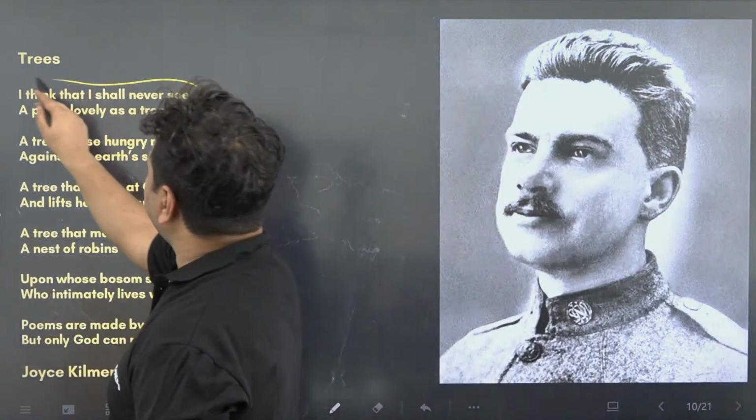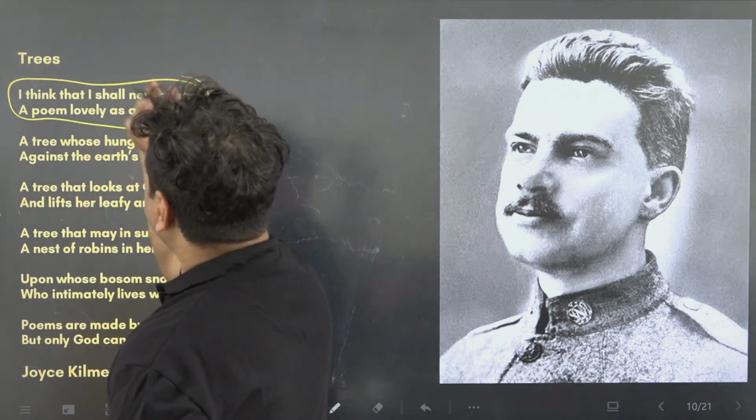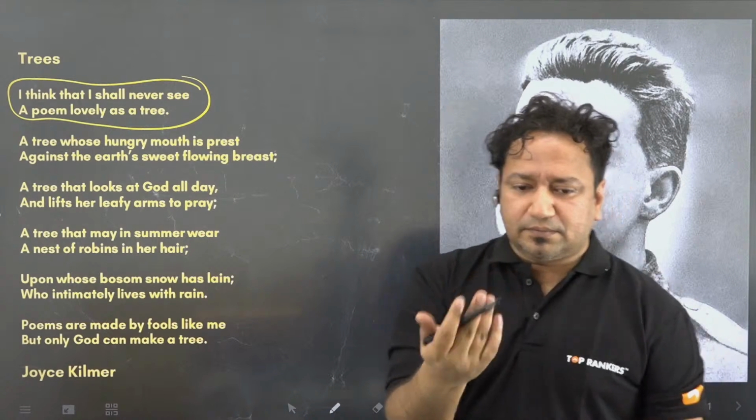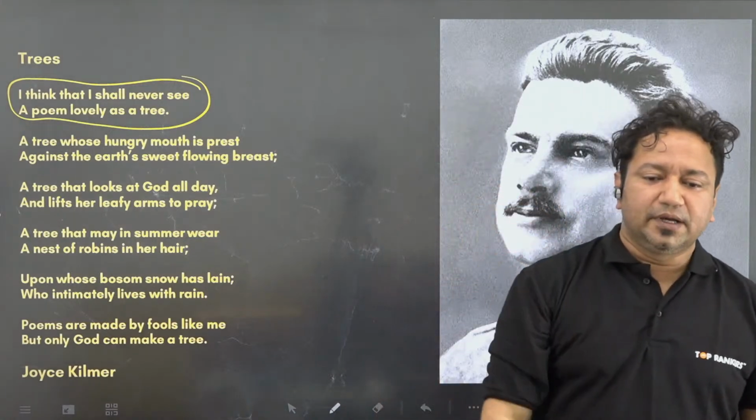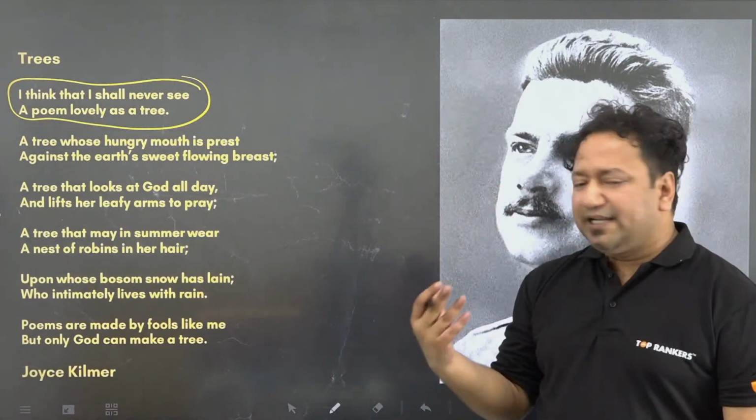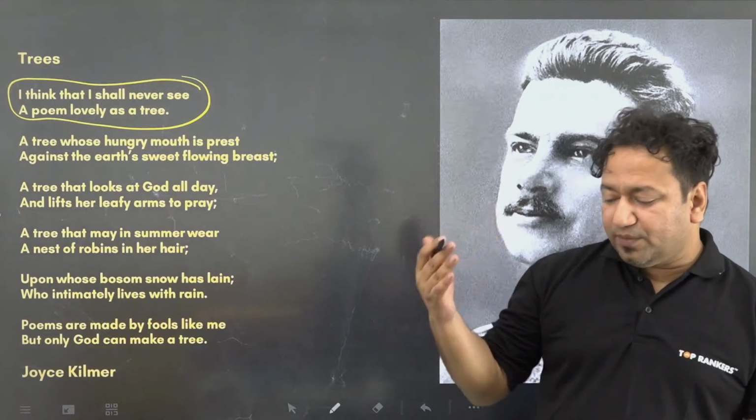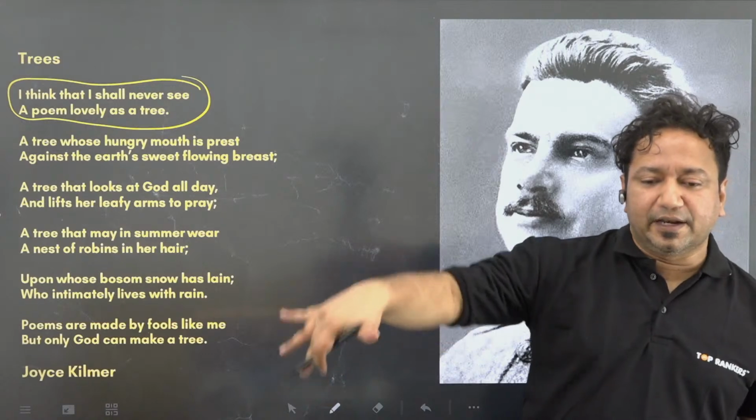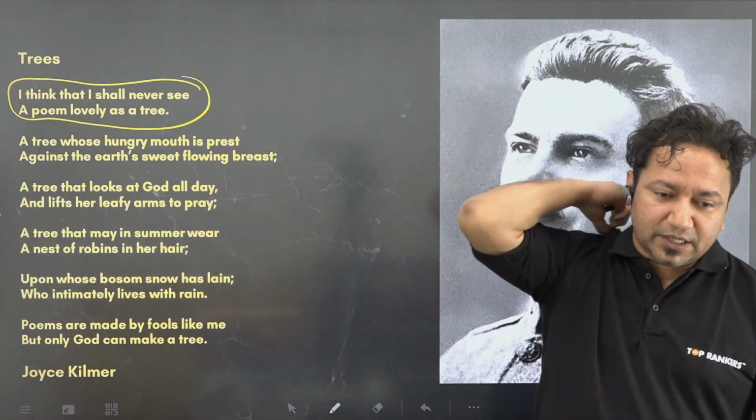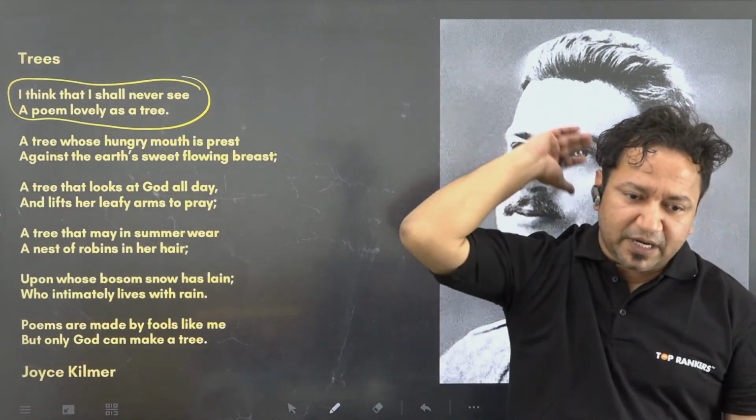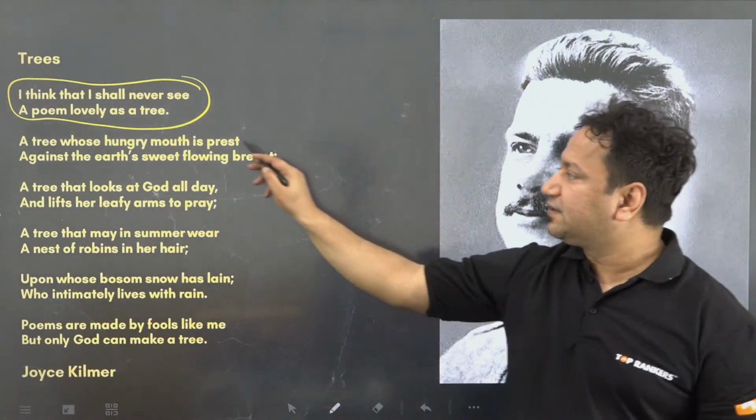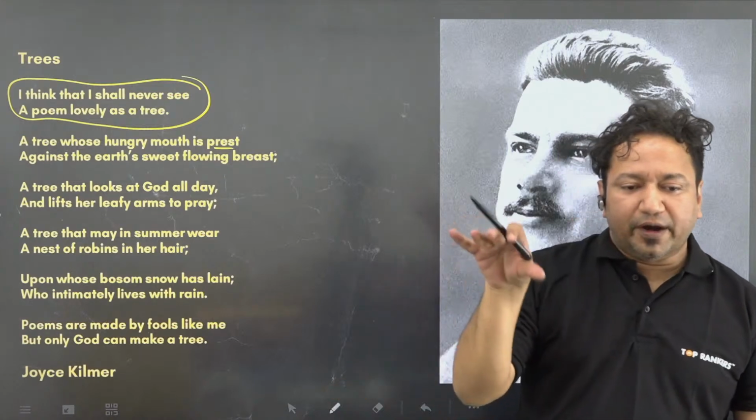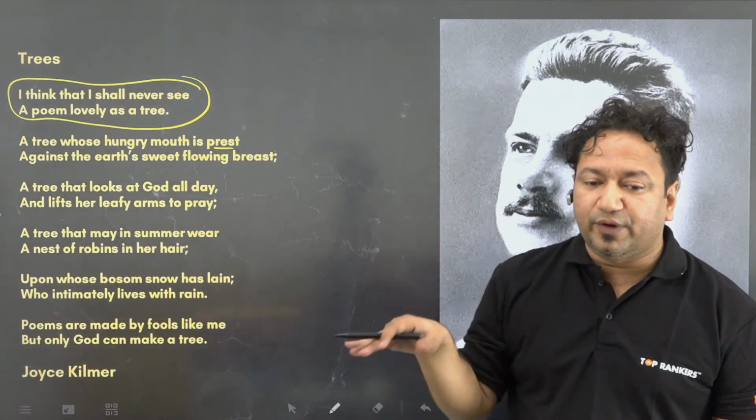So this is very simple. The author says that, I think so. Author is basically the poet. He's writing a poem, and this is a very stylish poem actually. He's writing a poem on a tree, and he says that the tree itself is a poem written by God. Okay, so he says, "A tree's hungry mouth is pressed against the earth's sweet flowing breast." Pressed, like if you are inclined to do something against the earth's sweet flowing breast.